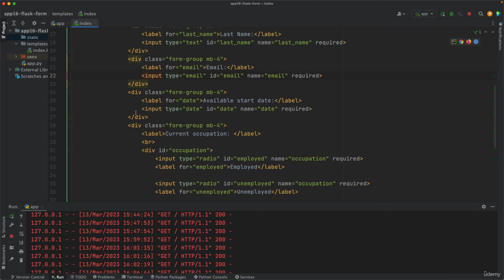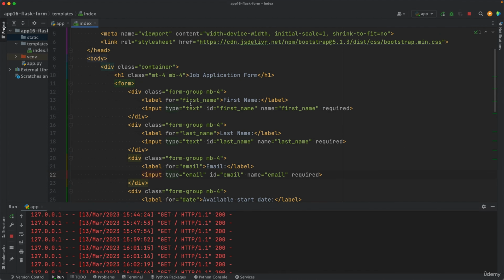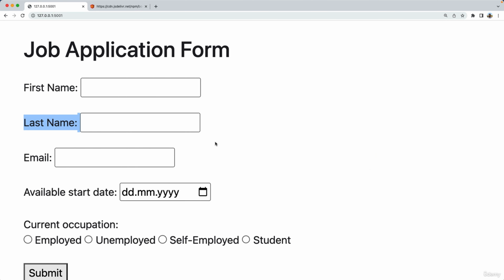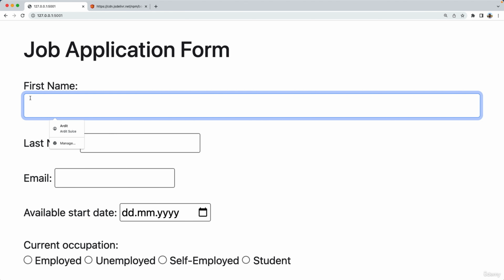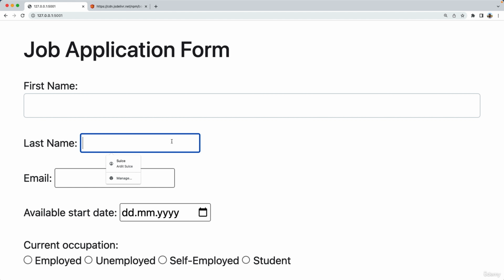To do that, you should go to each input element, input type text id first name, and in here you want to add class equal to form-control, right? Let's see the change here. For first name, you see now the label is on top, and then we have this input box, which looks quite a bit better.